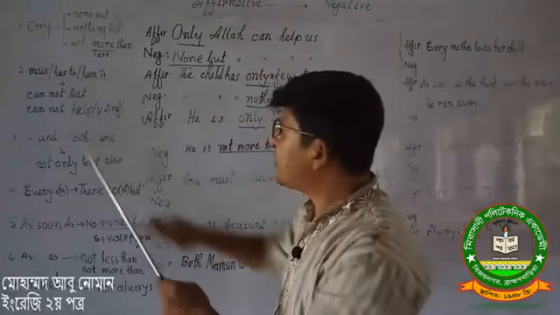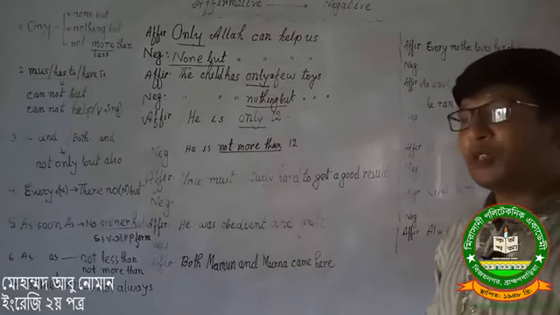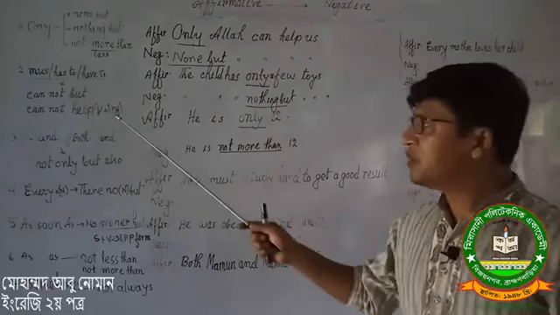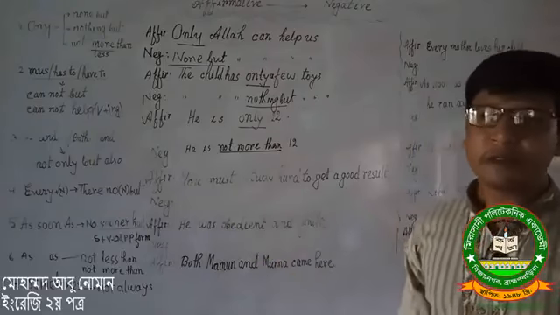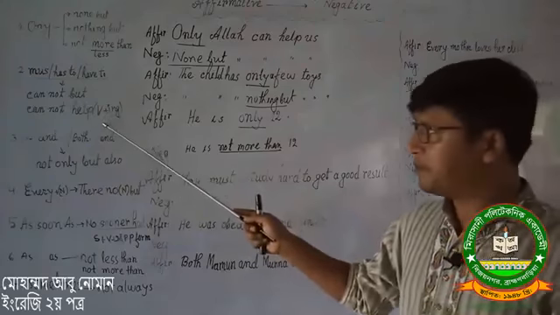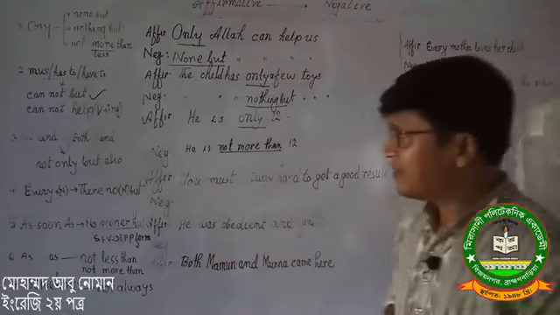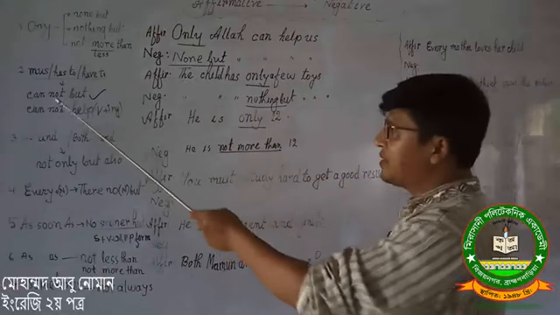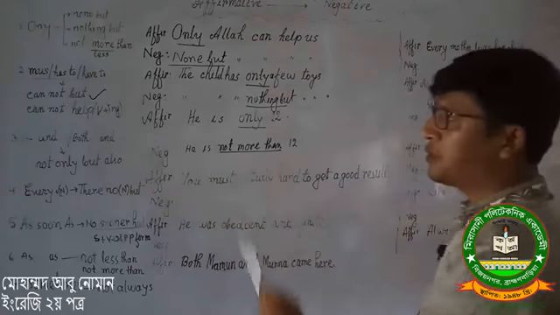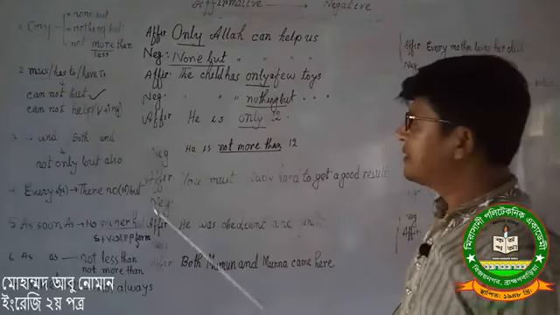Here, if you write cannot help, you have to remember that after the help, you make the verb non-finite. Normally, we make a non-finite verb using ing with verbs or before to. Here, you have to add ing with the main verb. So, we will write this. It is easy. Then, that. So, if you found must, has to, have to, you must change this word into cannot but. Here follow the rules.